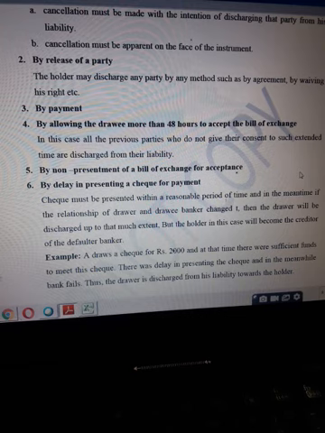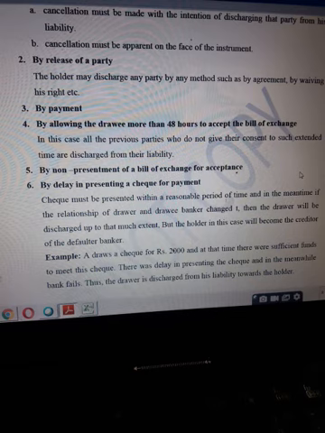Also, in case you did not present the check after getting it, beyond a reasonable time, I'm not talking about the 3 months time now, beyond a reasonable time, if you have not presented the check before the banker, and in between this time period the bank has failed. Failure of the bank means closing down of the bank, the bank has become bankrupt. You remember recently in Maharashtra, the Punjab and Maharashtra Cooperative Bank failed. So that kind of a scenario.